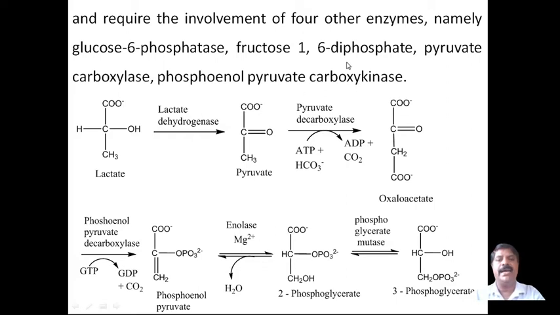These are the enzymes that participate in these conversions. Now I will discuss them one by one.